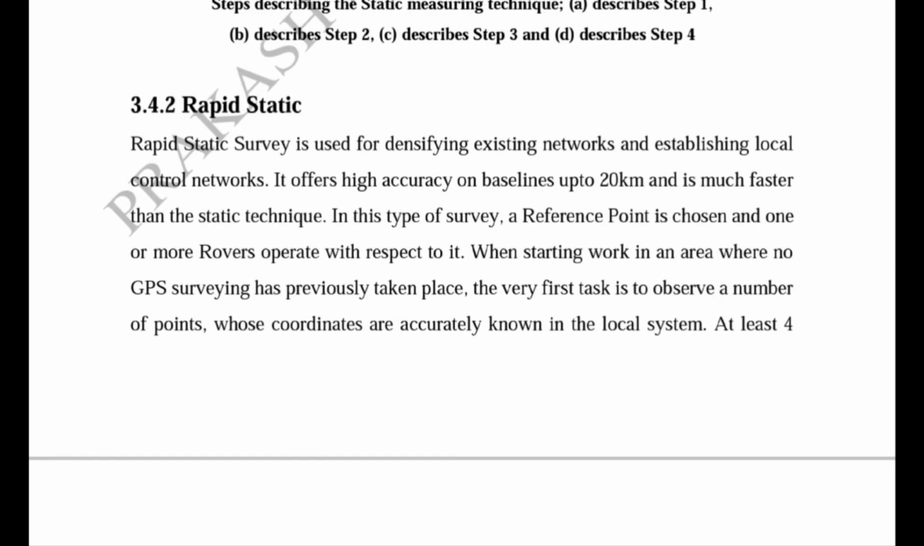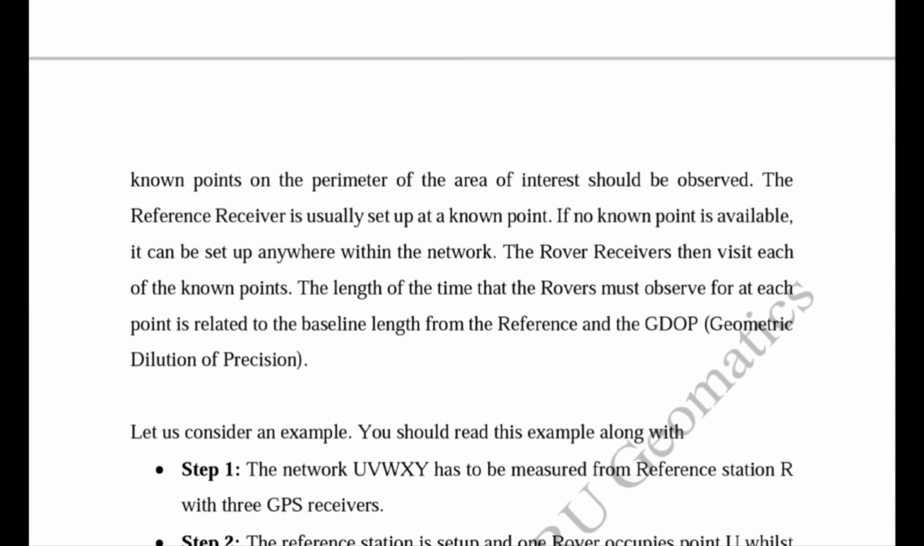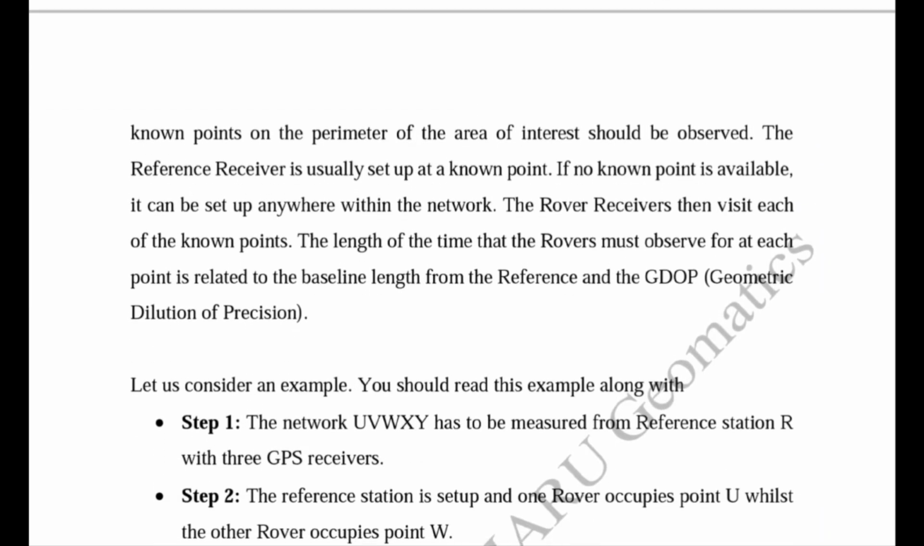First of all, we have to observe a number of points whose coordinates are accurately known in the local system, and at least 4 known points on the perimeter of the survey area should be observed. The reference receiver has to be set up on a known point. If there is no known point, then we can easily set up this reference receiver anywhere in or within the network. After setting up the reference receiver, the rover receiver visits each of the unknown points or known points.